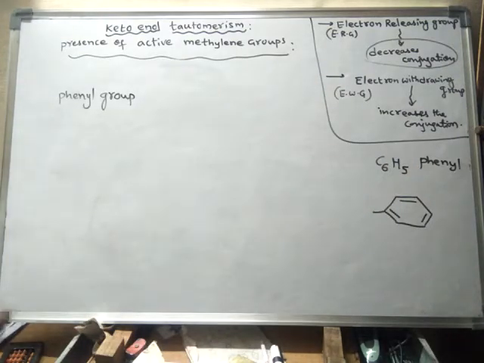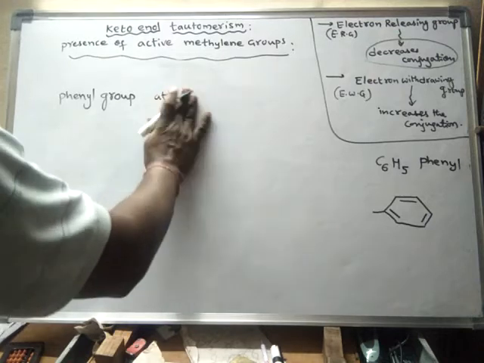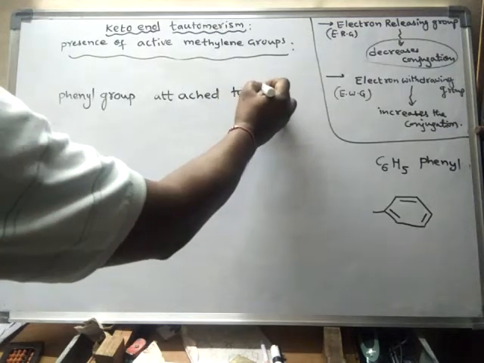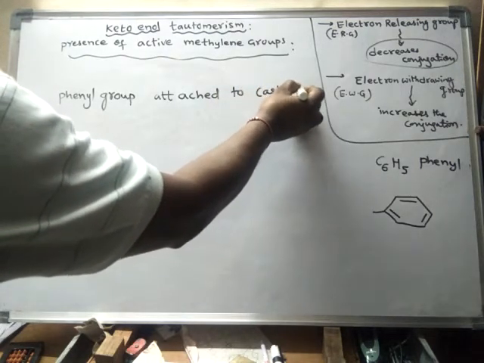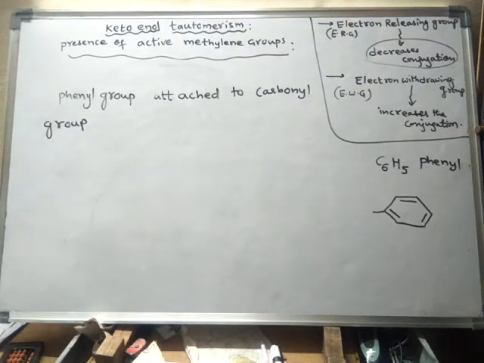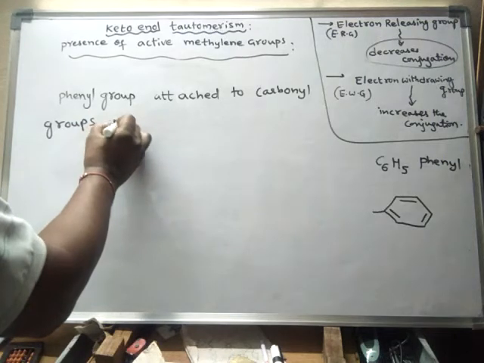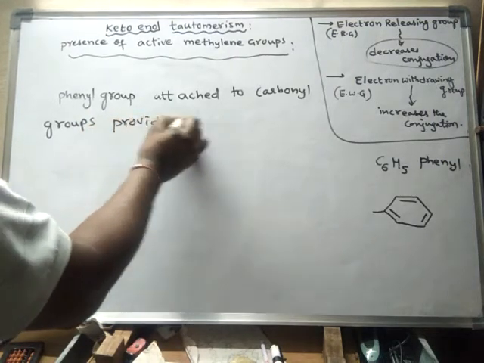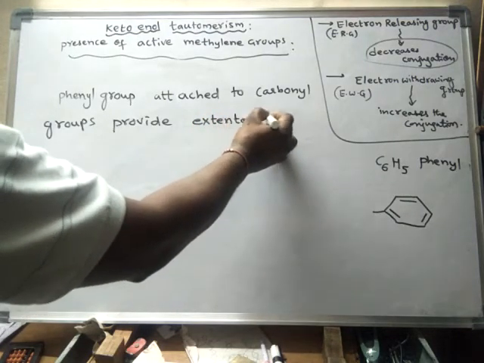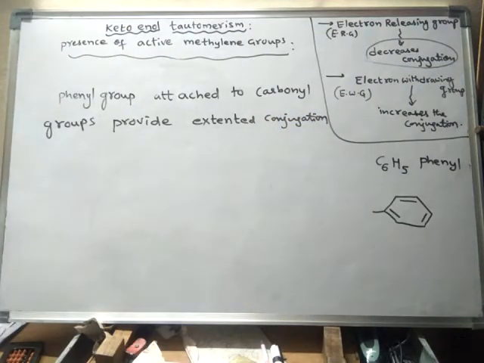If a phenyl group is attached to a carbonyl group, it provides extended conjugation in the enol form.